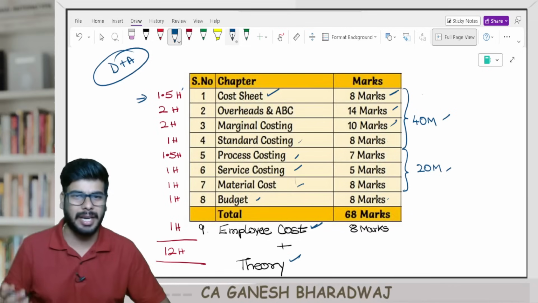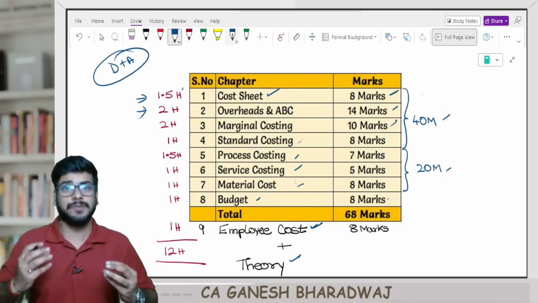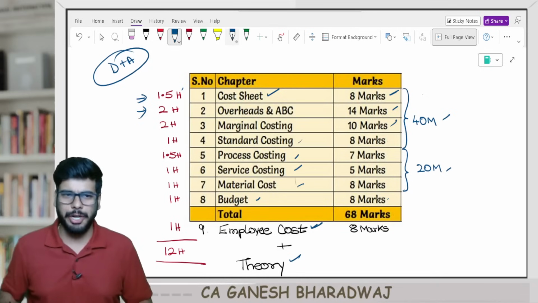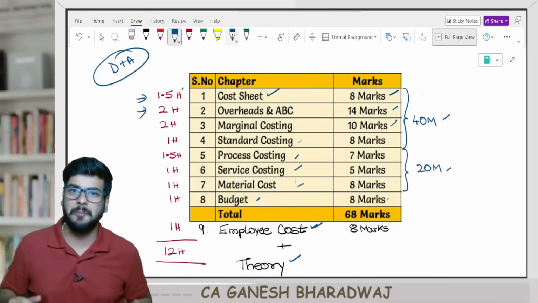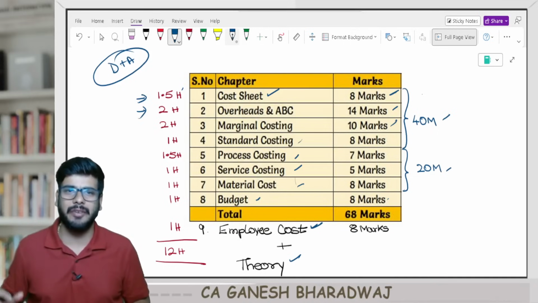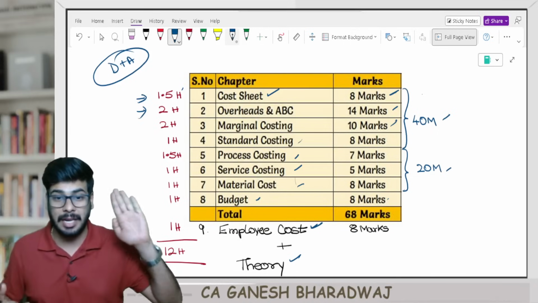That's all it will take. I told you what is there in this chapter. Overheads and ABC put together, this is for revision. Max, it will take about 2 hours. In overheads, what do you have? Your primary distribution, secondary distribution. Then you have comprehensive sums, primary distribution plus secondary and absorption. Then you have under or over absorption and its treatment. Then you have machine hour rate problems and a few more areas. That's about it. So please have this library of adjustments.